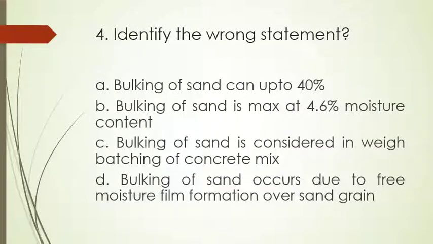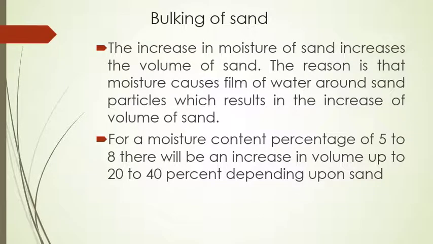Fourth question. Identify the wrong statement. Bulking of sand can be up to 40%. Bulking of sand is maximum at 4.6% moisture content. Bulking of sand is considered in weigh batching of concrete mix. Bulking of sand occurs due to free moisture film formation over sand grain. The question is related to the bulking of sand, so we can discuss bulking of sand.